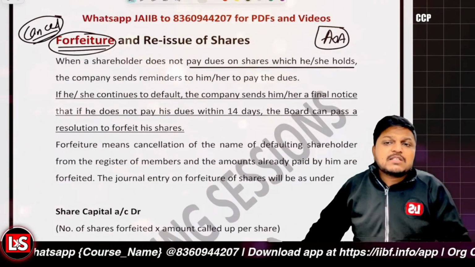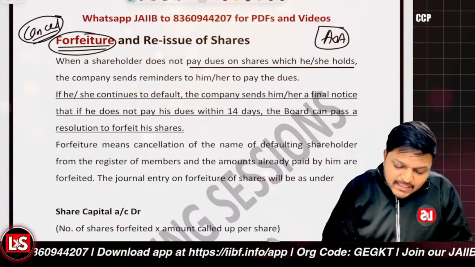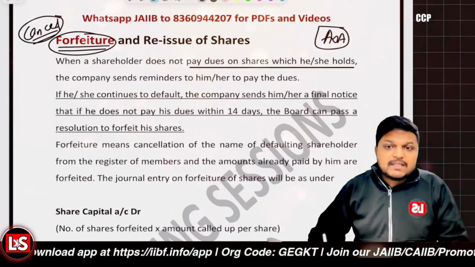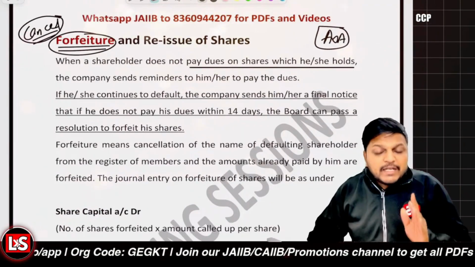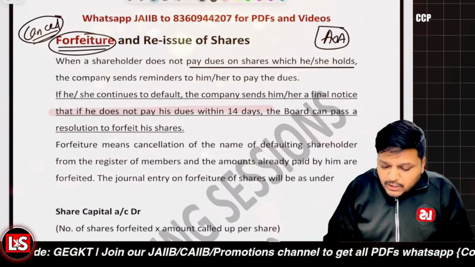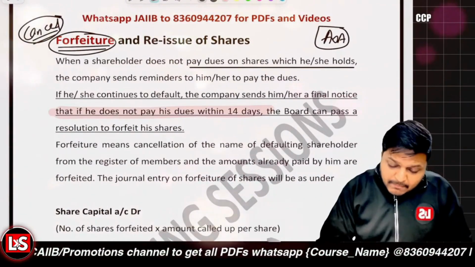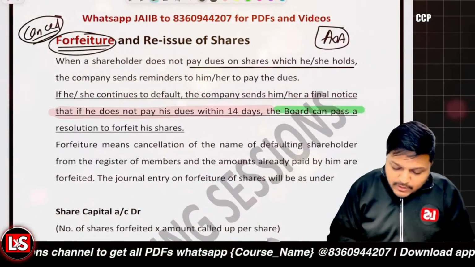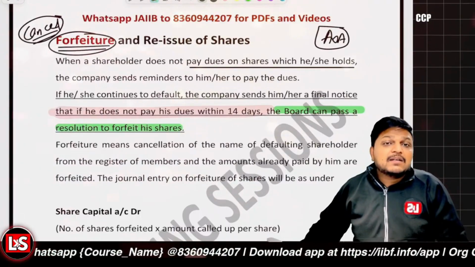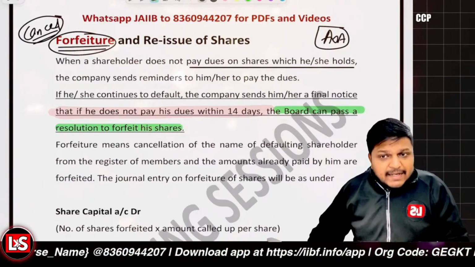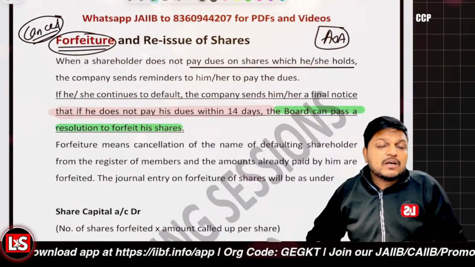And if they continue this default, the company is going to send them a final notice. This final notice states that they are to pay the dues within a period of 14 days. And if they have not paid the dues in the next 14 days after the final notice is served, the board can pass a resolution so as to forfeit the shares. And forfeiture means what? That the shares are cancelled and the name of the defaulting shareholder is to be deleted from the register of members.